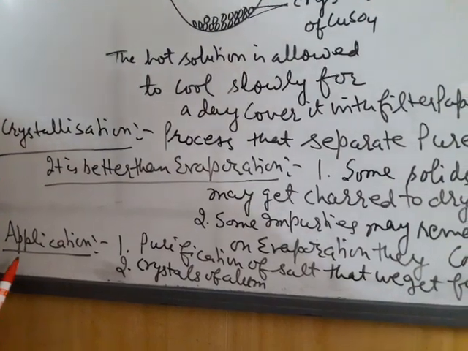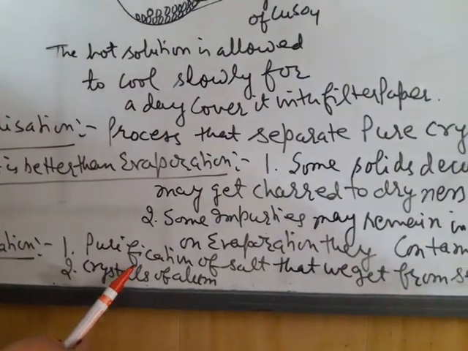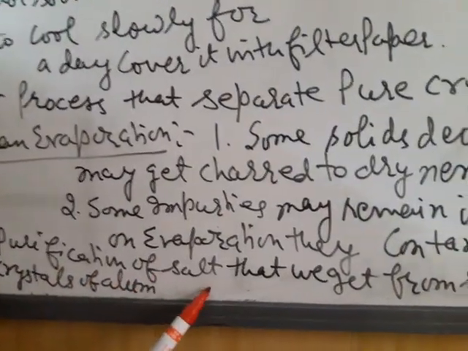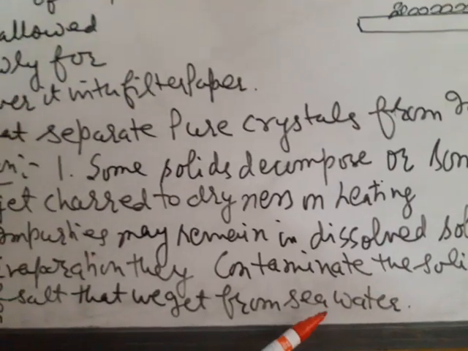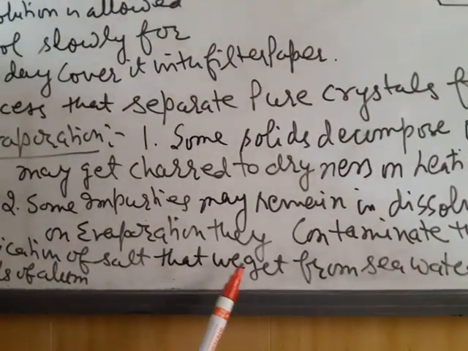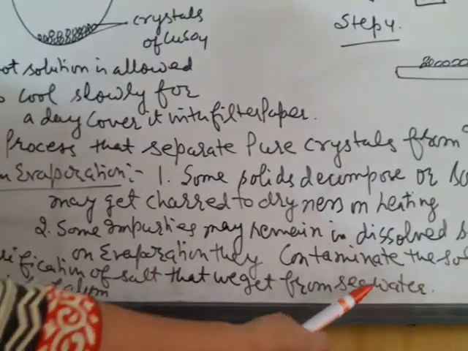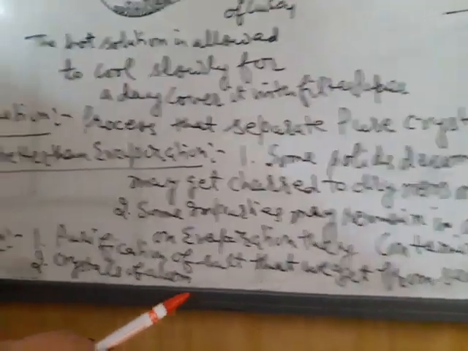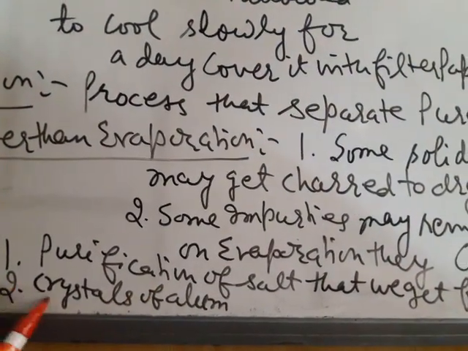Now where this crystallization method is applied, it is applied for the purification of salt that we get from sea water. We all know that we get common salt, that is sodium chloride, from sea water, but that is impure sample and we make it pure by crystallization method.